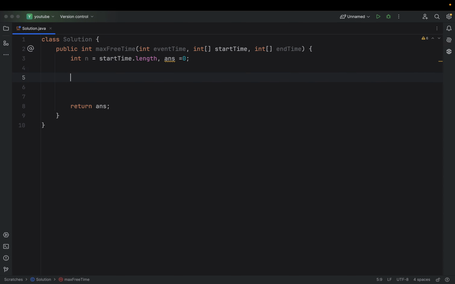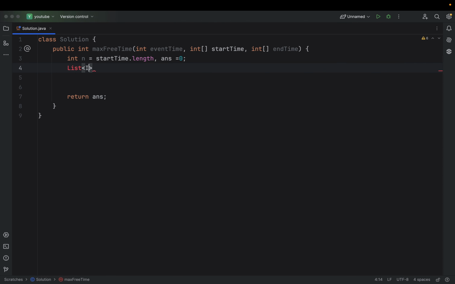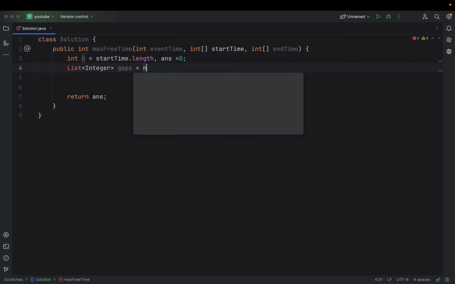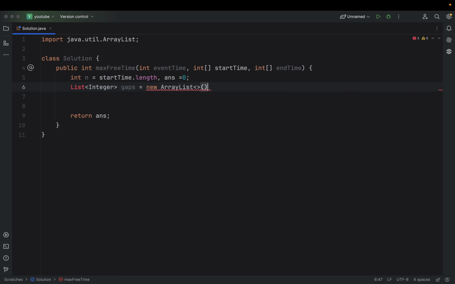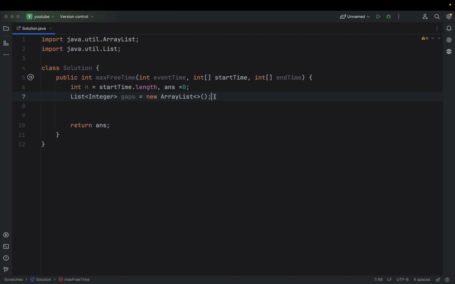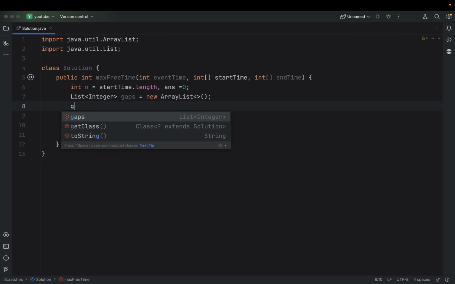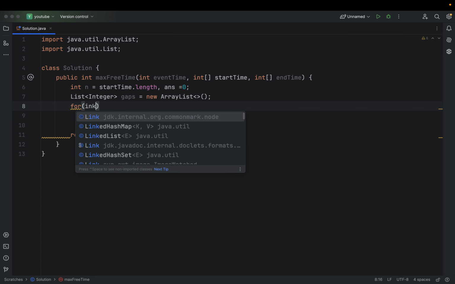So I will declare a list of integers, which I will name gaps. This is just there to store the gaps that we discussed in the diagram. I will store all the gap values basically. New ArrayList. I'll just do the import for the list. Yeah, there.